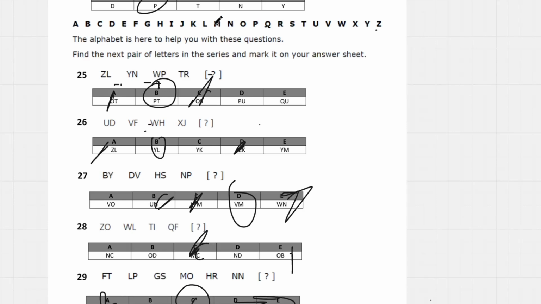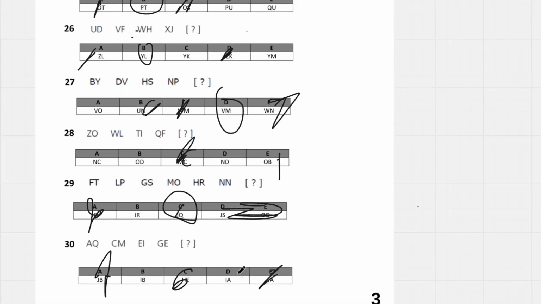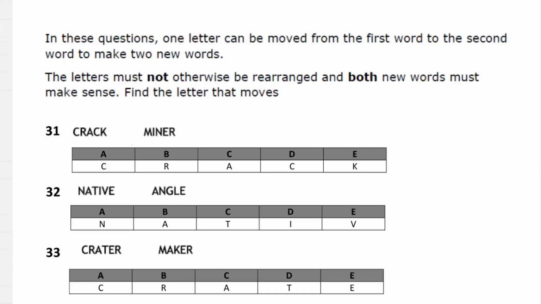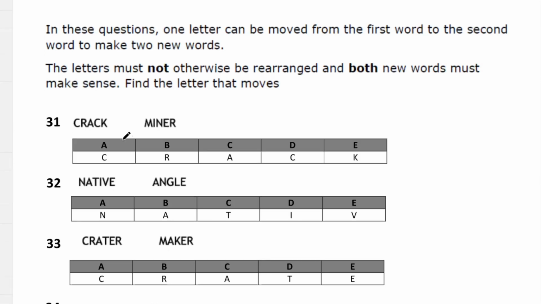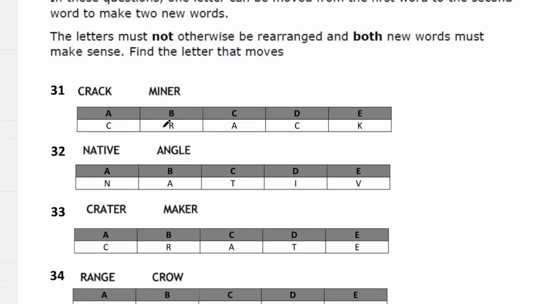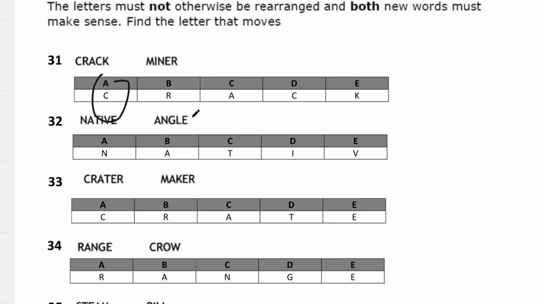it's going to be 1, 2, 3, 4. E is 4, and then 1, 2, 3, 4 to A. So it's going to be IA. We get D. Question 31. Crack minor. We can take out C to make rack and